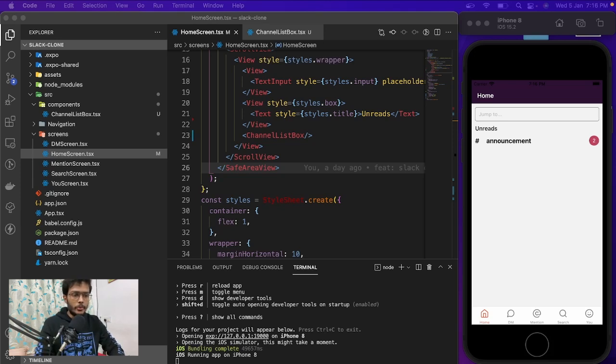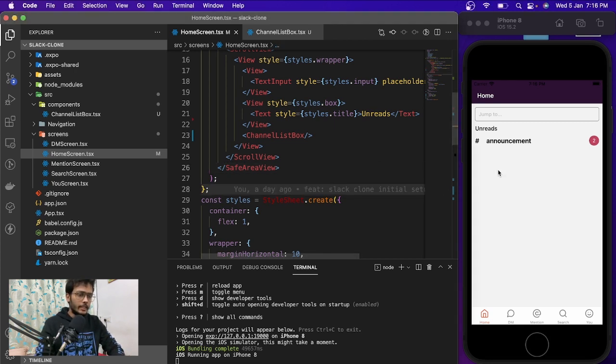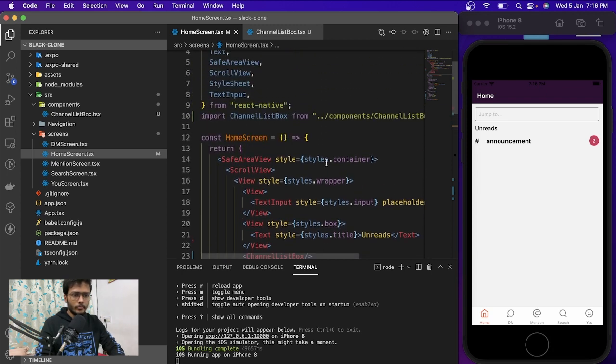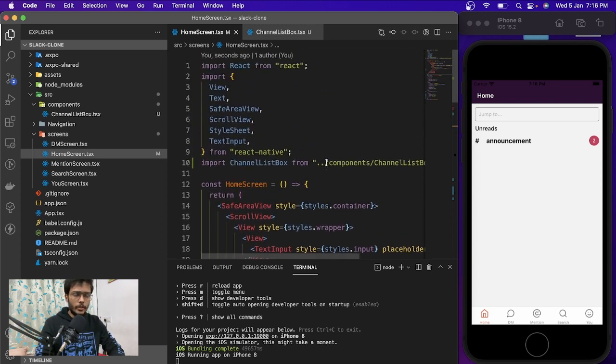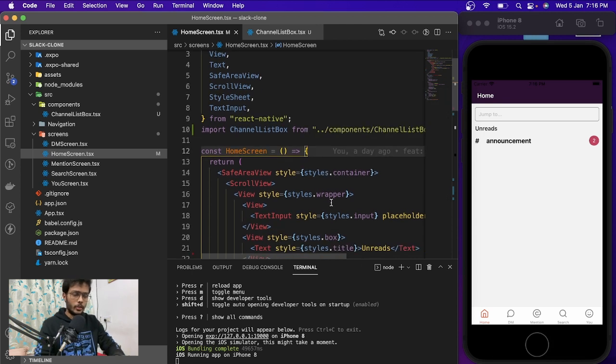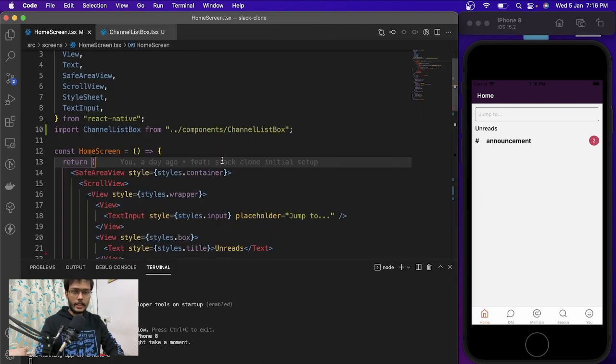So in the last video, we have created all these screens in our Slack clone with React Native, of course. So these are the screens we have created. And in this video, we are going to move forward and implement some more. We are going to focus on this home screen first, like we will try to complete all the necessary things that we need in our Slack clone, creating a channel and something like that.